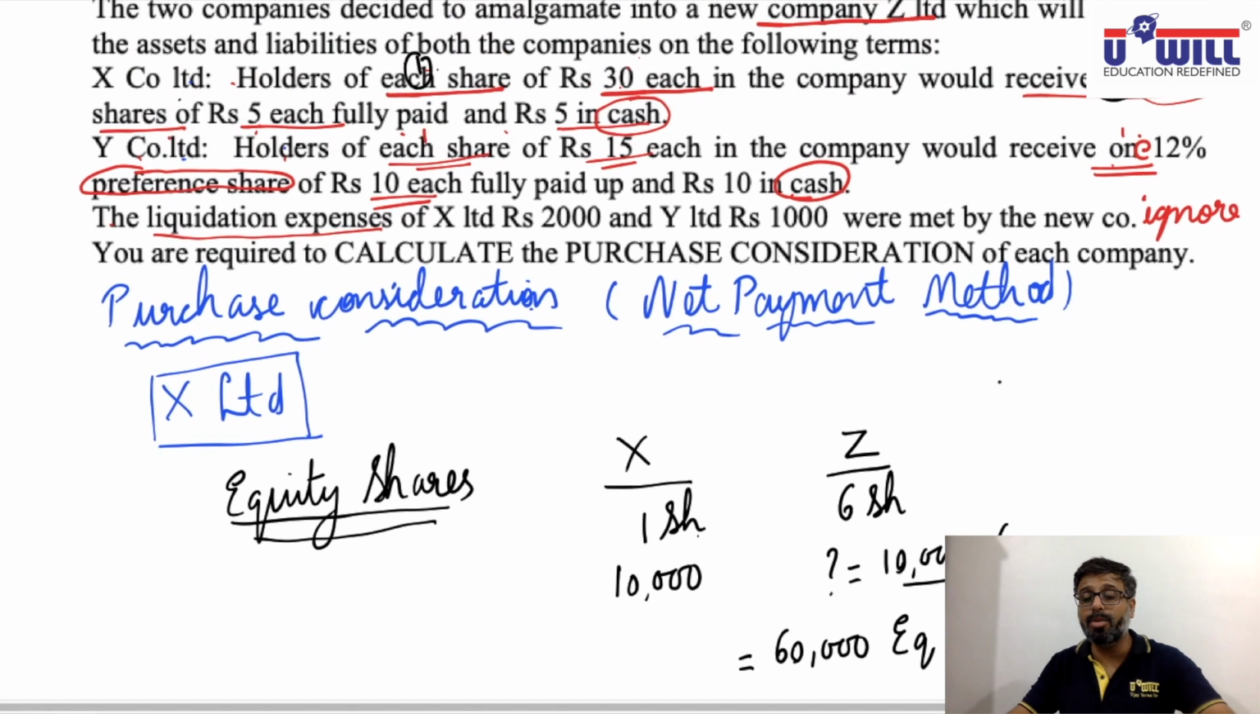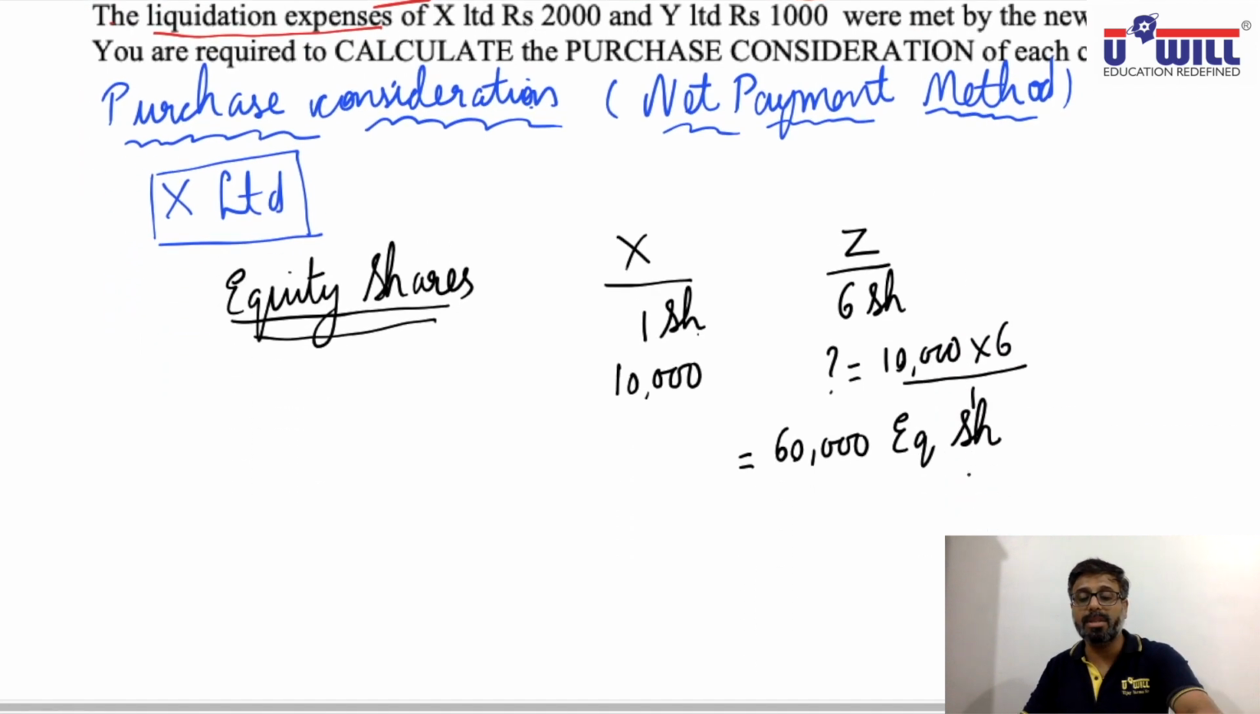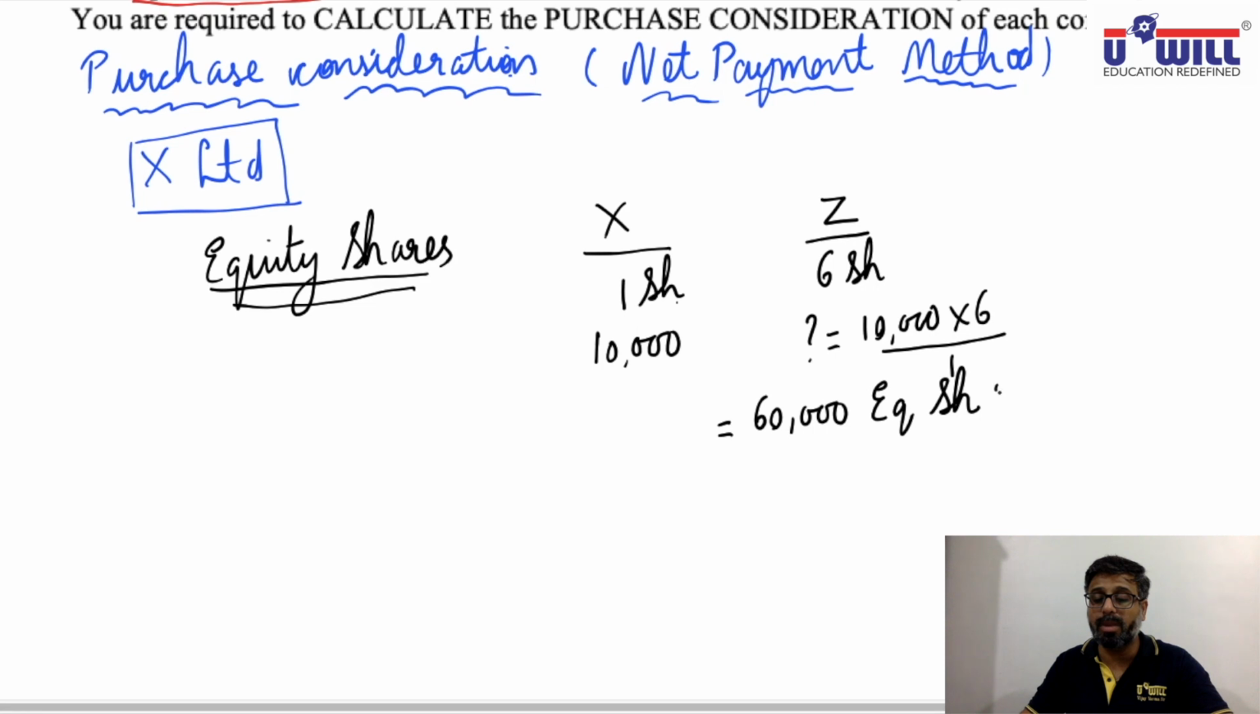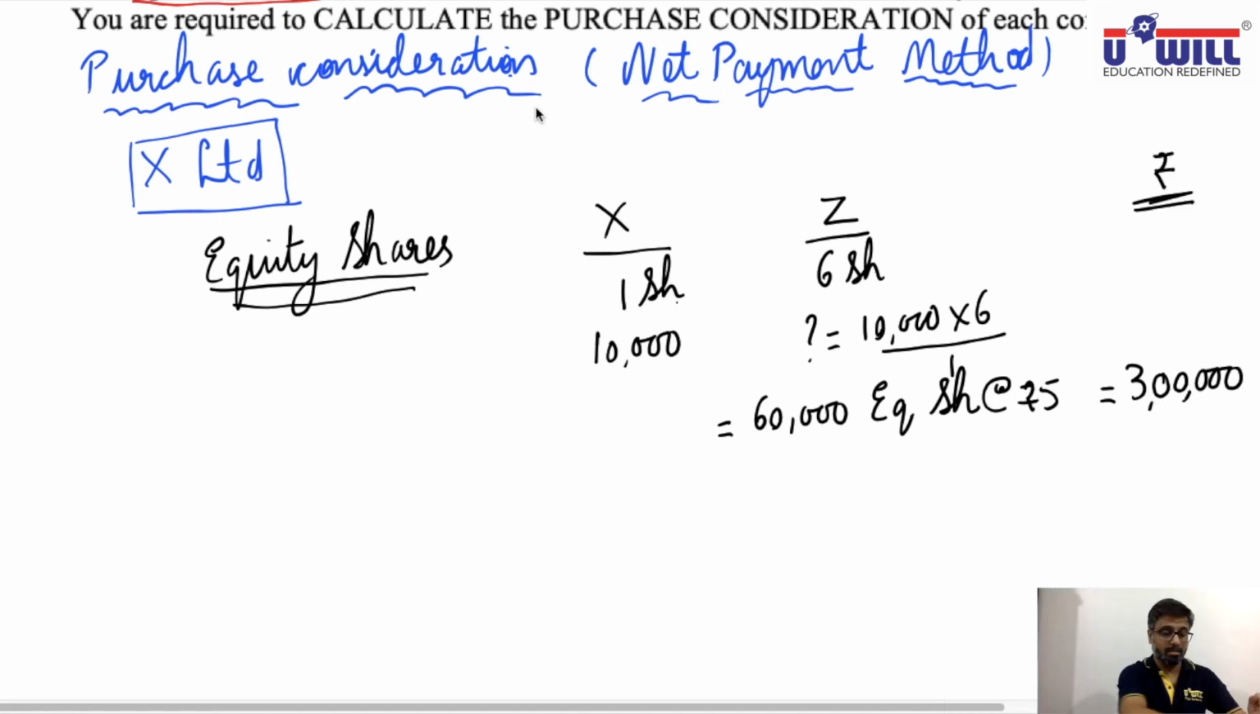And in the new company Z, what is the value of these shares? 5 rupees. So the 60,000 shares will be at the rate of rupees 5. So 60,000 into 5, they will receive the value of 3 lakhs.